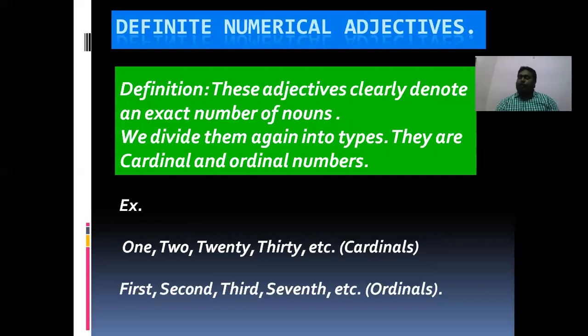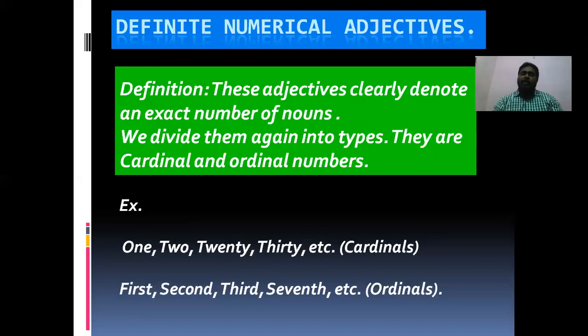The exact number of cars is 3. And let us see one more example with the ordinal. She always sits in the first bench. So here you have to see the exact number of the bench. First bench. First is the exact number.